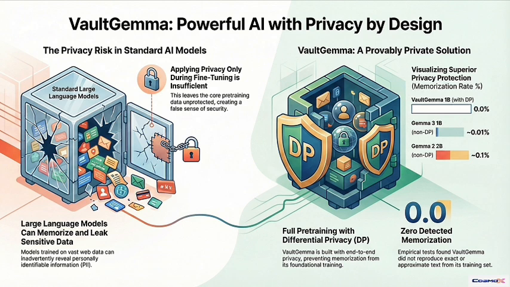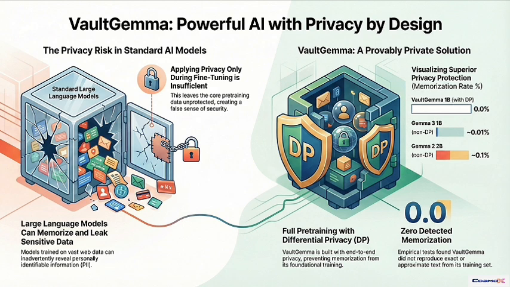A constant balancing act. So what does this all mean for you, the listener? VaultGemma 1B isn't going to top the leaderboards for performance today, but it's a huge baseline. A really powerful one. It gives the whole community an open methodology and a working model that is genuinely private by design. It's about accelerating safe AI research for everyone. It really proves that powerful, large-scale, and provably private AI is technically possible.